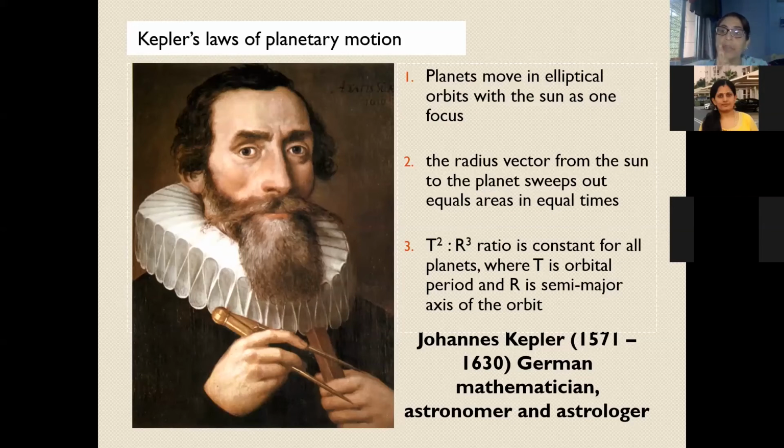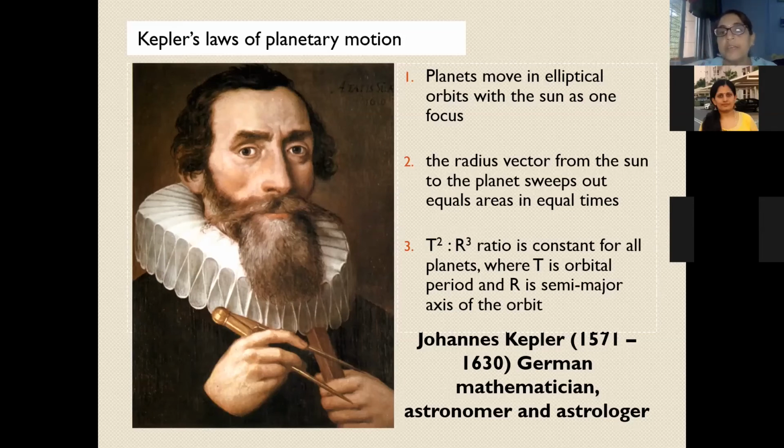So basically the comparison is that there is a primary body and a secondary body. The primary body is the body at the center, and the secondary body, which is the planet, revolves around the primary body. Here in the satellite Earth system, the Earth becomes the primary body and the satellite becomes the secondary body.